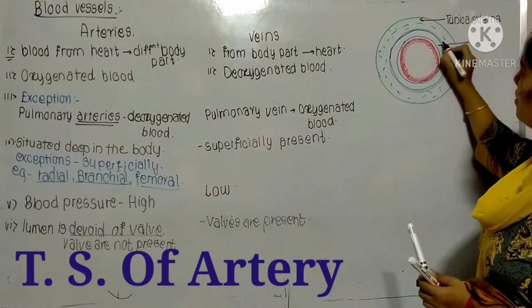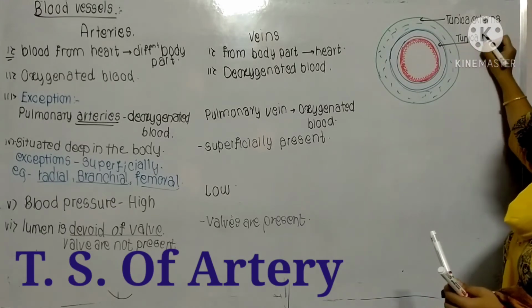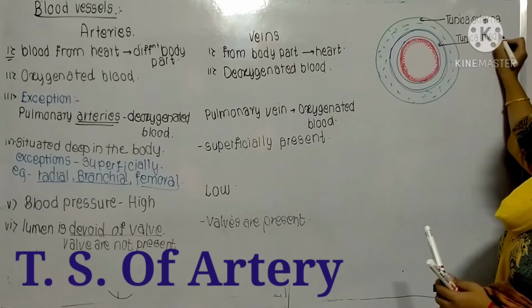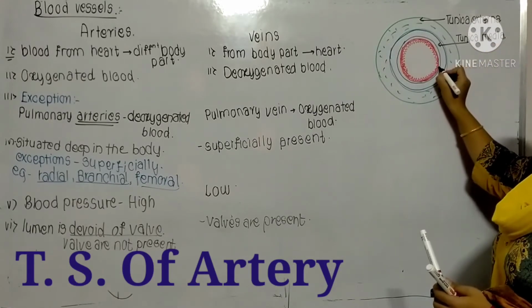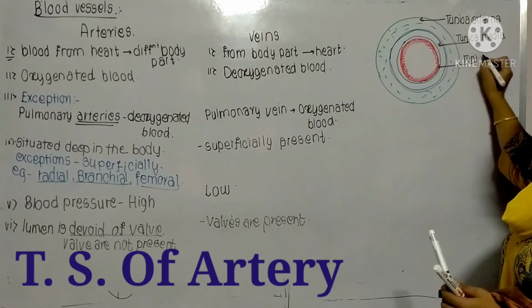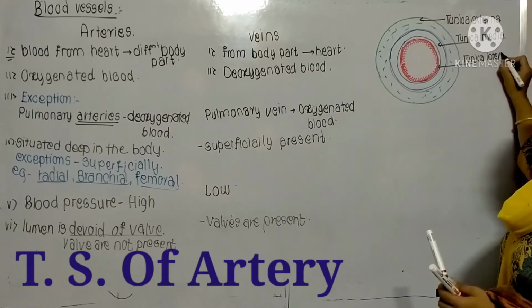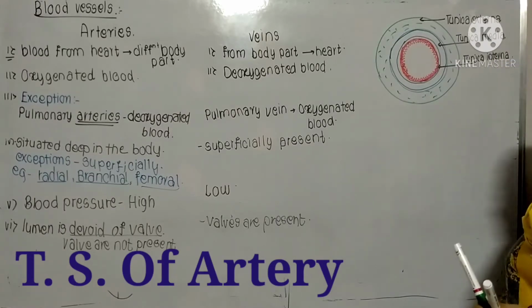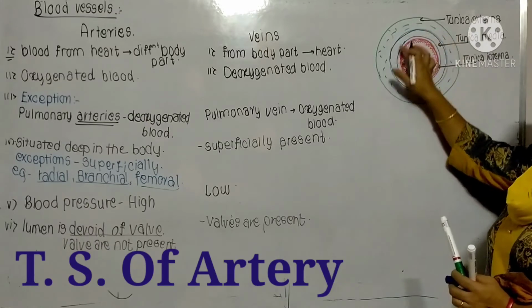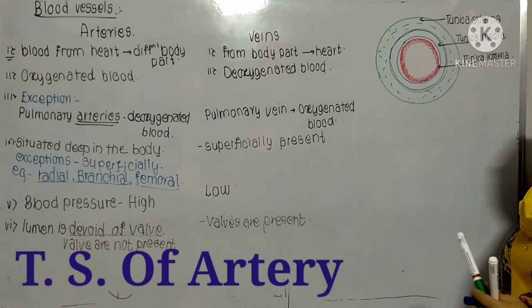This middle layer is known as the tunica media, and this inner layer is known as the tunica interna. Outermost tunica externa, middle tunica media, and innermost tunica interna.